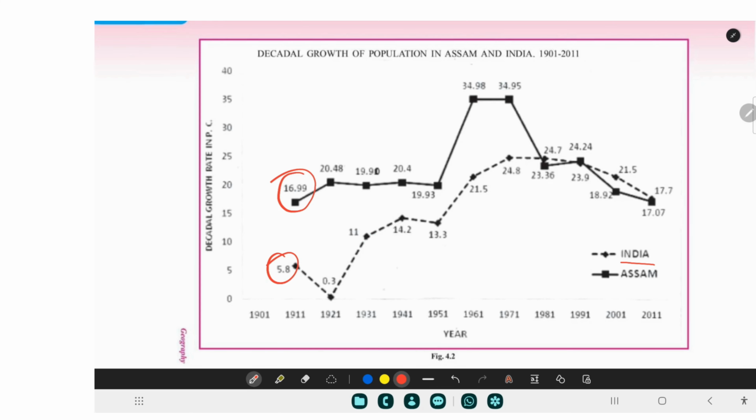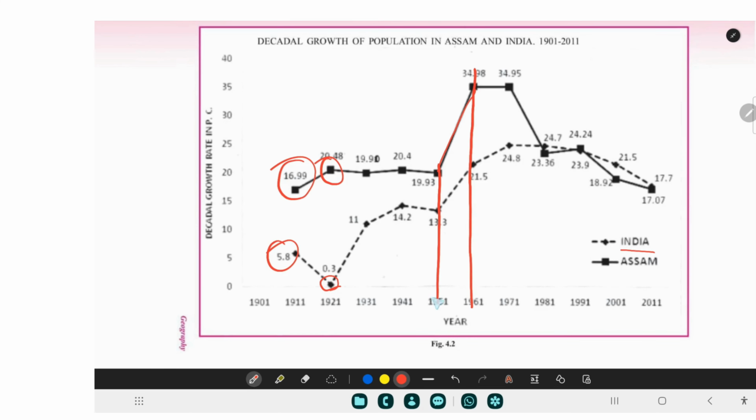In India, it is overall. Then in 1921 there was a decline in population in overall India, but in Assam it was more, 20.48. So this is what they are comparing here. And let's see 1911 to this decade. See what is the rise, how quick, such a sharp rise here. You can see.